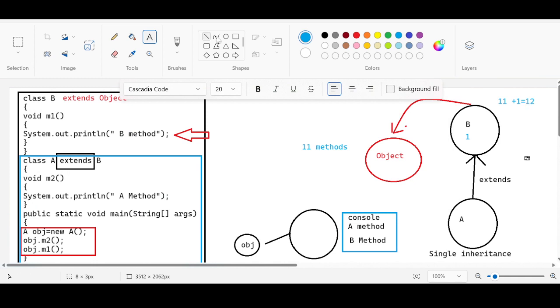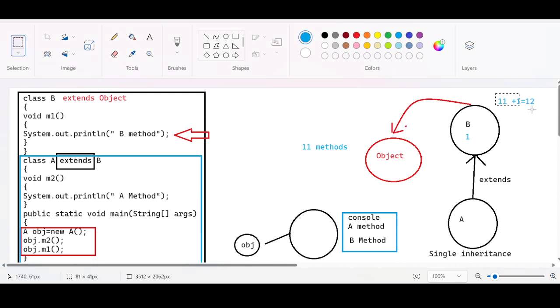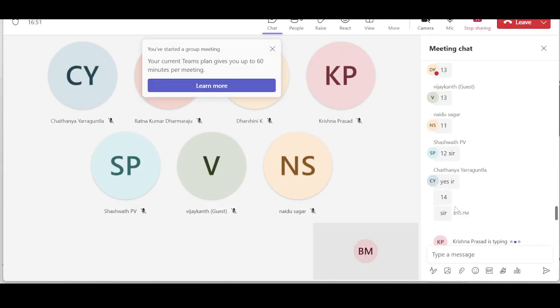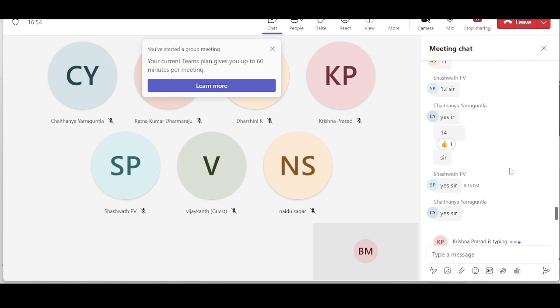See, don't get any confusion here. Already we have 12 methods in class B. These 12 methods will be inherited by class A. Yes or no? At the same time, how many specific methods are there in class A? One is the m2 method. You should also consider the main method. Why are you ignoring the main method? Main method is also a method, no? So don't you think that totally we have 14 methods in class A? Are you getting this? Do you agree with me? Yeah, Chaitanya, yes, you are getting this now.